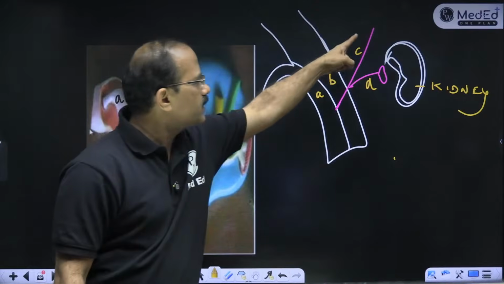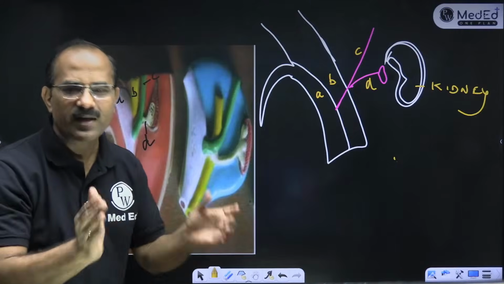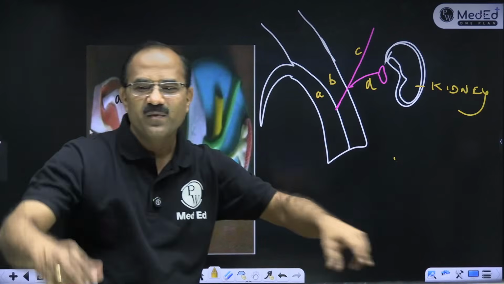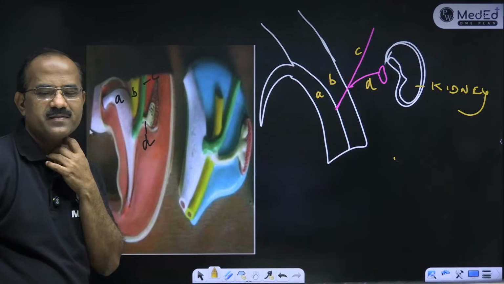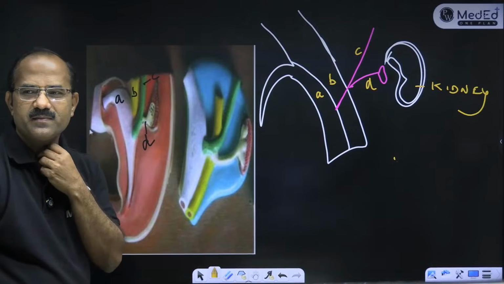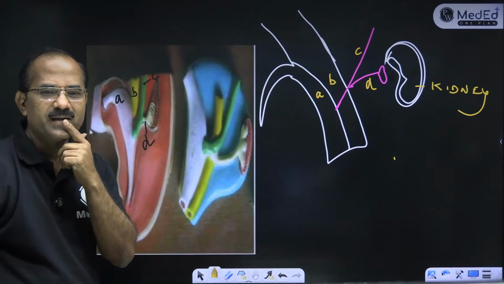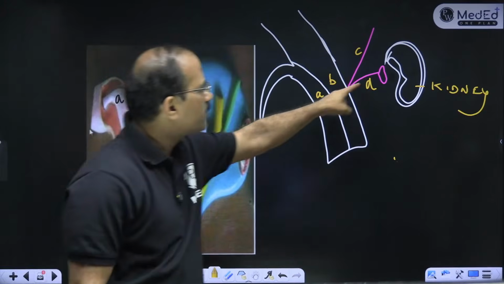What is this C? C is the mesonephric duct. Very good, excellent. C is the mesonephric duct. And what is this D? What is D? If you can tell me. D कौन है? Excellent, very good. D कौन है? D. Mesonephric duct है ना, एक bud देता है ना, and this bud is going towards the kidney.